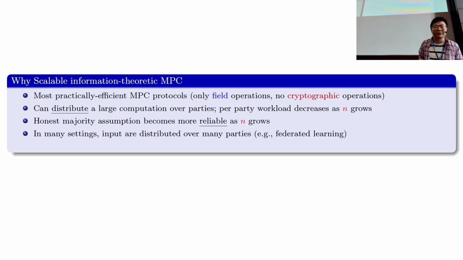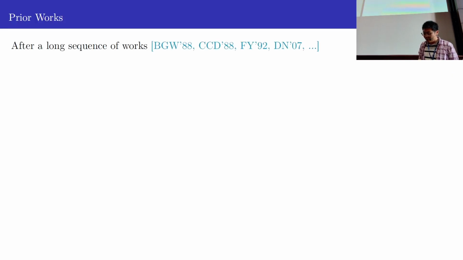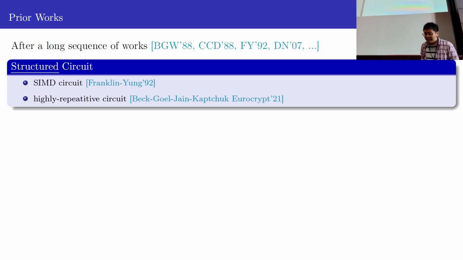Okay, so hopefully I have convinced you that scalable multi-party computation is an interesting thing that we should care about. Now, what do we know about how to build such scalable MPC protocols? Based on a very amazing sequence of works, the current state of the art looks roughly like the following.